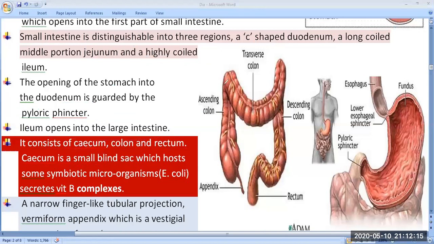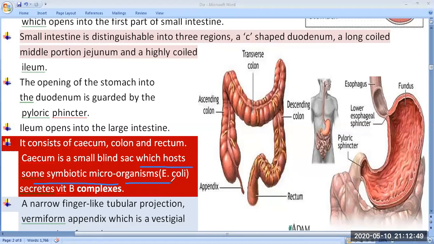The cecum is a blind sac which hosts some symbiotic microorganisms. So in the large intestine there are some symbiotic microorganisms, and these microorganisms are involved in the secretion of vitamin B complexes. Vitamin B complex is considered a water soluble vitamin. You know very well it is divided into different names like B1, B2, B3, B5, B6, B7, B9, B12.